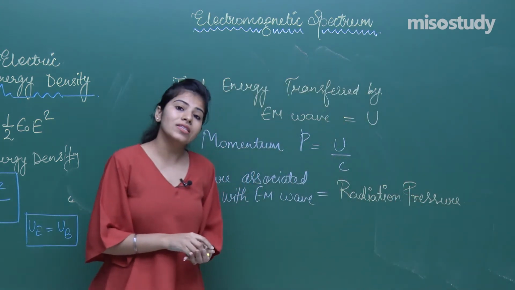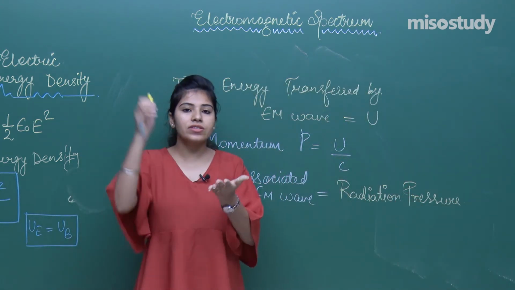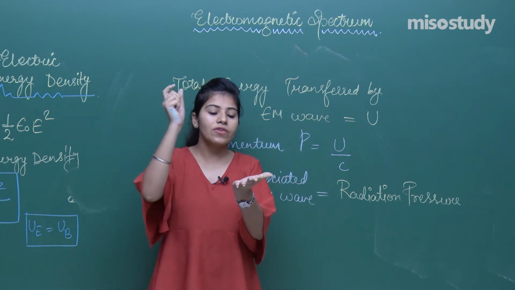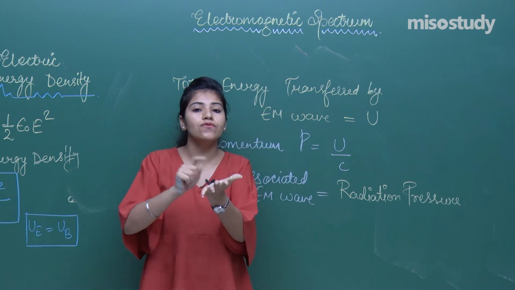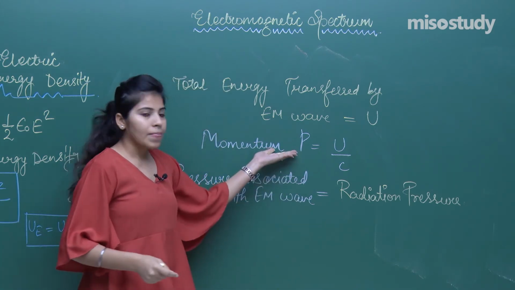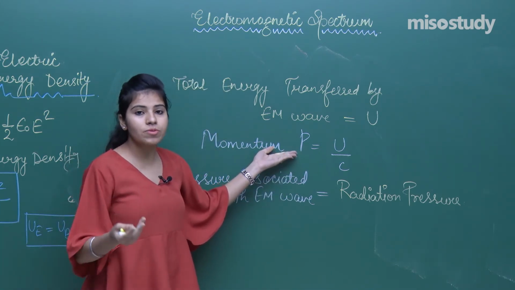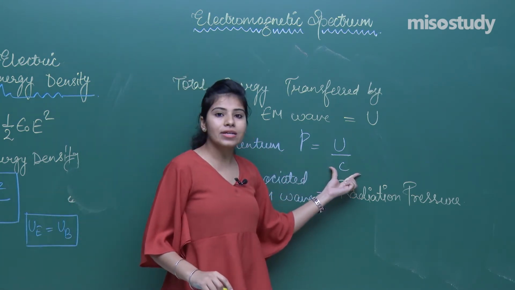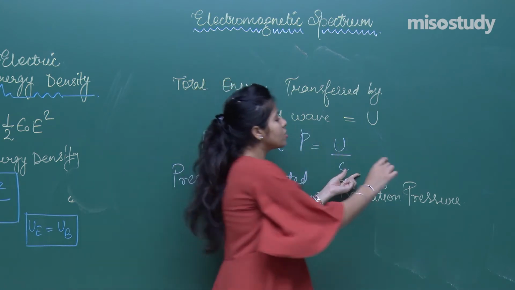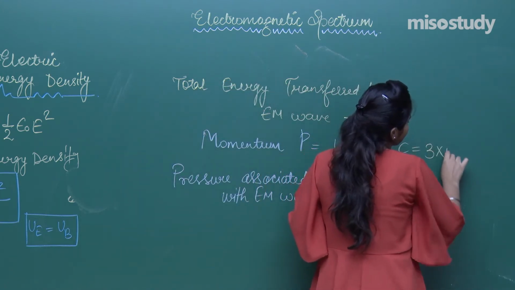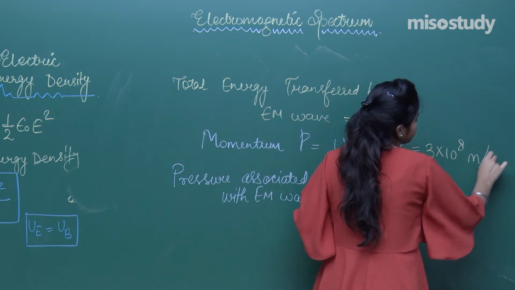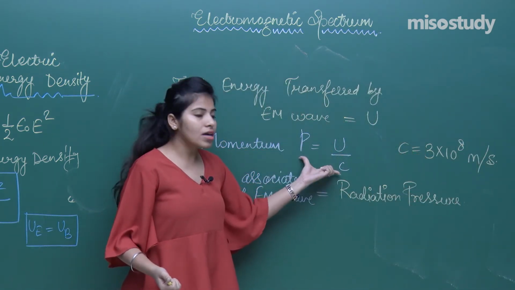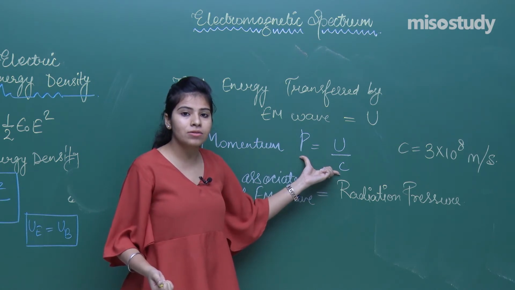Now the question that I asked you just now: sunlight is nothing but a source of EM wave. So if EM wave is falling on your hand, why don't you feel any pressure? Because it is having energy, so it must be having pressure. The reason is that the speed of light is very high, which is 3 into 10 raised to the power 8 meter per second. If the speed of light is this much, there is an inverse relation between momentum and speed of light.